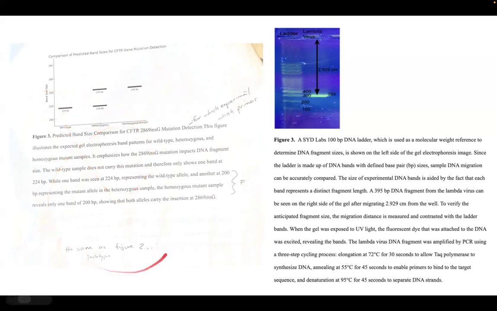So I deleted this, and this is actually our gel that we ran. You'll see later on that this is the one that we created the graph out of. After this, you can see there's a little more detail in the figure caption, but this is how we knew how to do the PCR and how long we kept our gel running for.